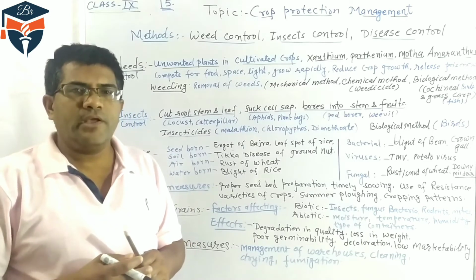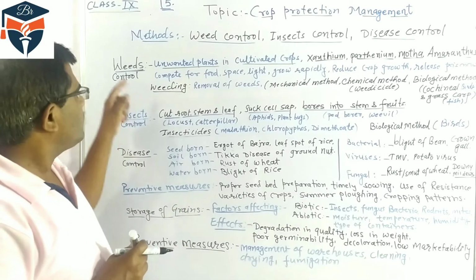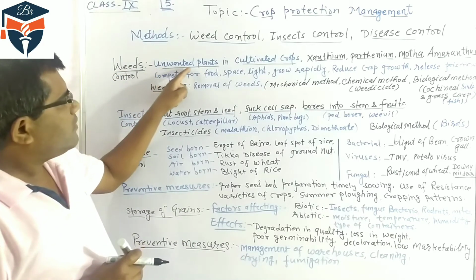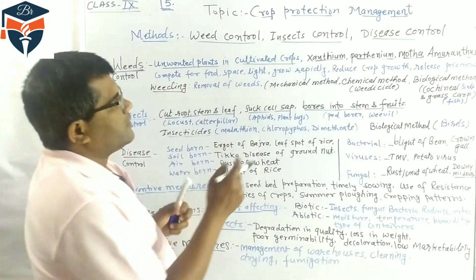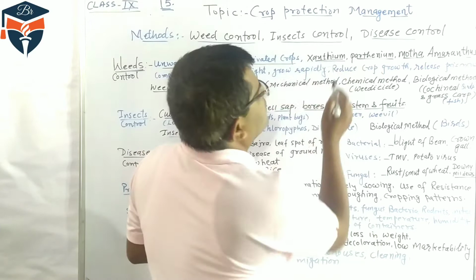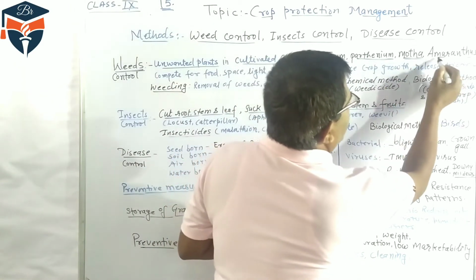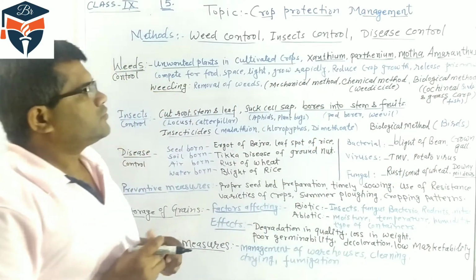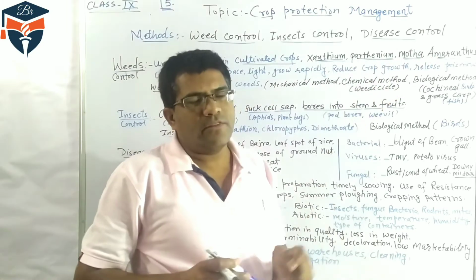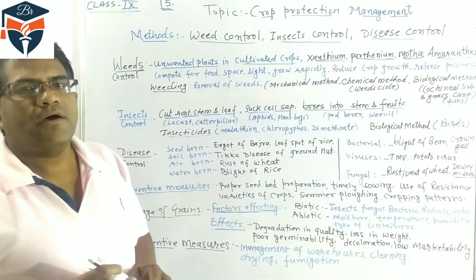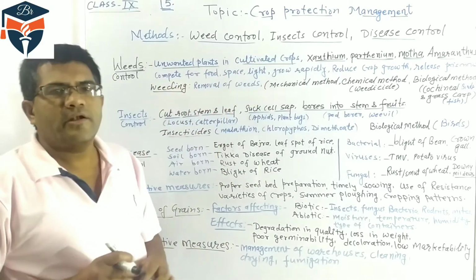Along with the paddy crop, many grasses grow. So these grasses are weeds. Some examples are Xanthium, which is called gokru, Parthenium, motha, and Amaranthus, which is cholai. These are some unwanted, unnecessary plants that grow along with the cultivated crop.